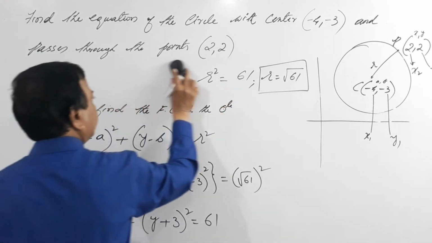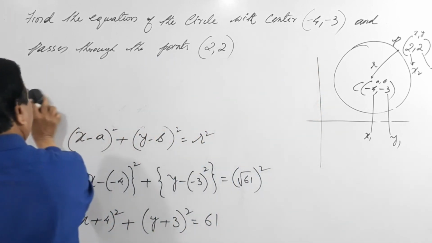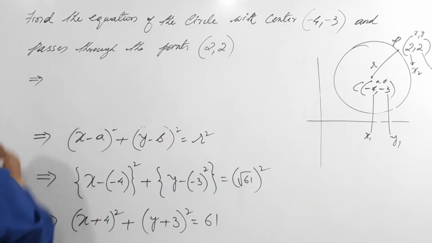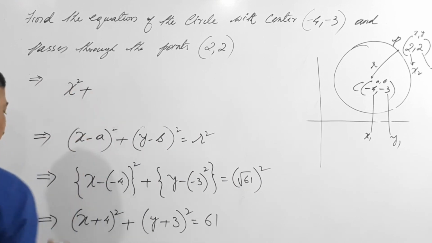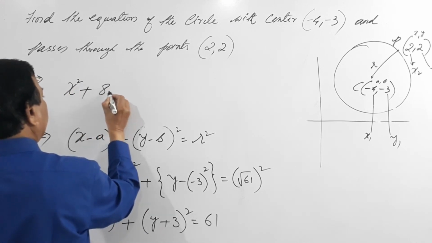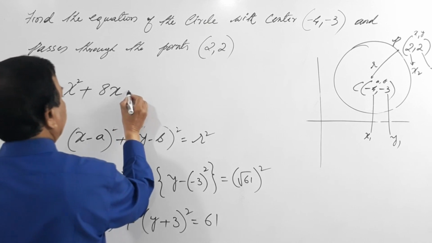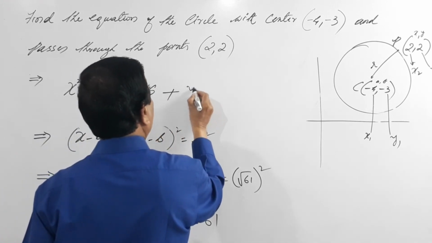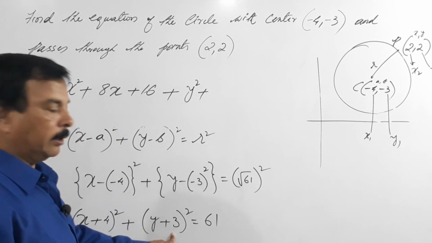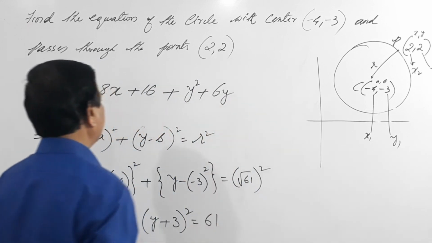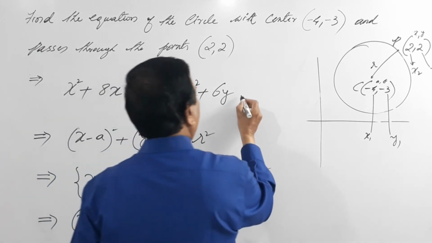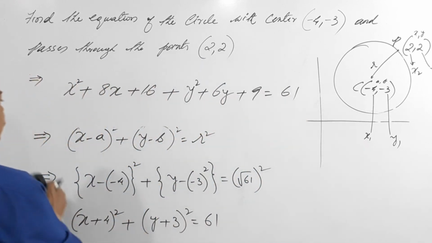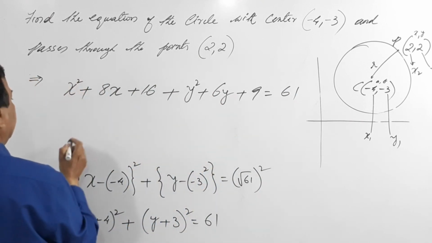I'll rub this. So simplify this. That is x square plus 2ab, that is 8x, and b square, that is 4 square, is 16, plus y square plus 2ab, that is 2 into 3, 6y, plus 3 square is 9, equals 61. We'll simplify this.